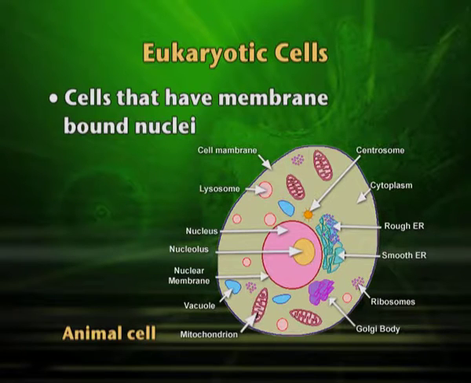So, this is a typical eukaryotic cell, which is more evolved. In our body, we have all cells of this kind except the RBCs. In all our cells we have a nucleus because the nucleus gives us stability. The nucleus is the reason for the stability of a cell. Once the cell is formed, it will live for a long time and do its function.